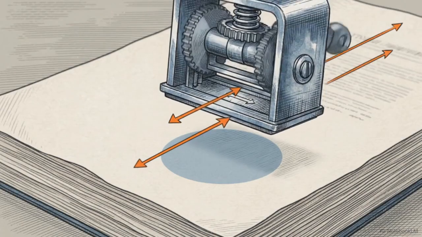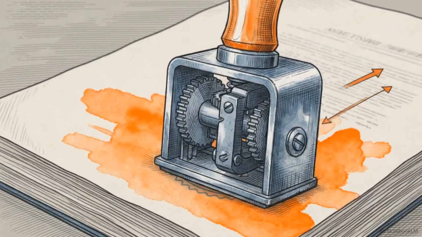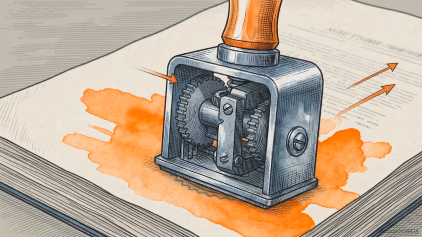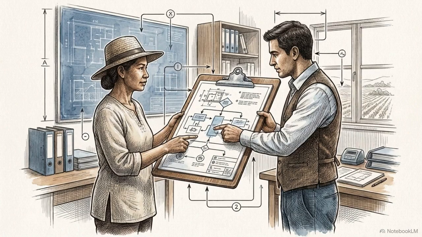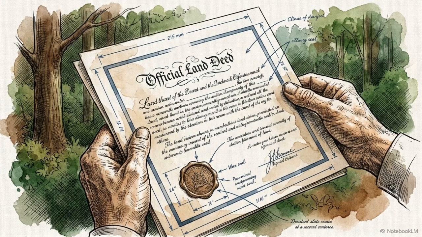This mandatory planning phase requires developers to address all 11 criteria and establish mitigation strategies before the first carbon credit is ever issued. Down on the ground, the SGIP dictates the actual day-to-day management of the project, starting with how decisions are made. The JCM guidelines mandate developers identify governance structures and pinpoint gaps in transparency or dispute resolution. It requires concrete measures to fix them. If villagers lack a safe way to complain, developers must build an accessible grievance mechanism so they can speak without fear. Land rights are actively protected through the same framework.